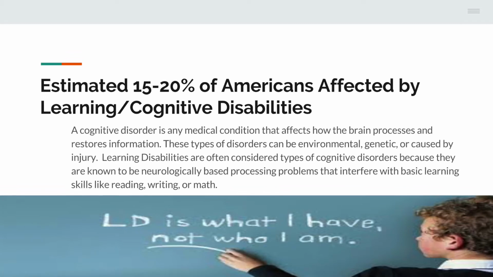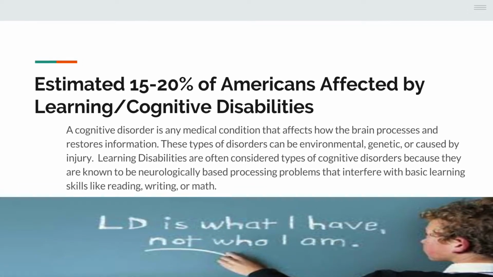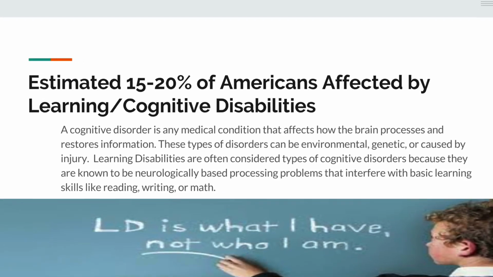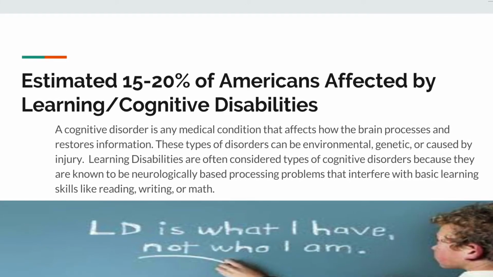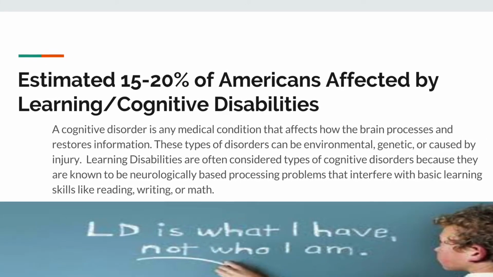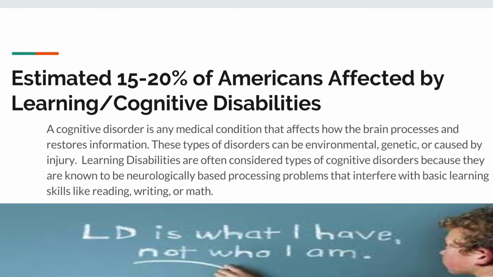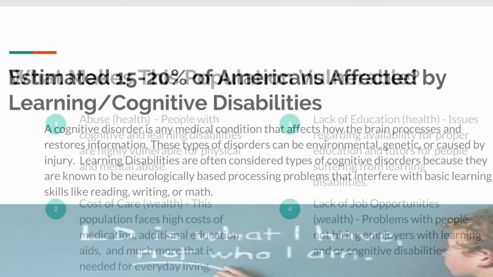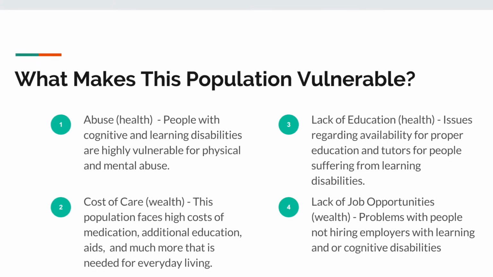or cognitive disorder. This means a type of disorder that affects how the brain processes and restores information. These types of disorders can be environmental, genetic, or caused by injury. Learning disabilities are often considered types of cognitive disorders because they are known to be neurologically based processing problems that interfere with basic learning skills like reading, writing, or math. Because of this, the population is vulnerable in ways affecting both their health and wealth.